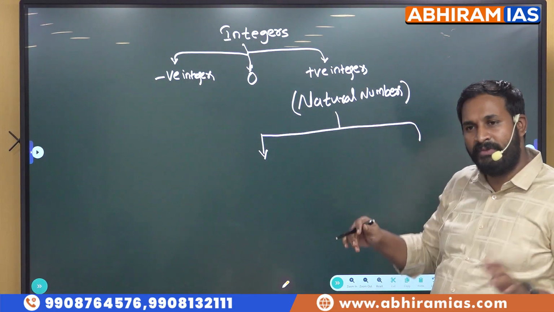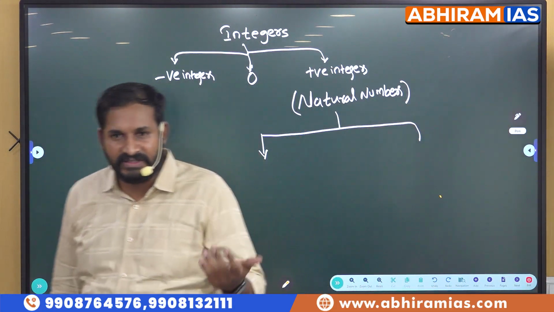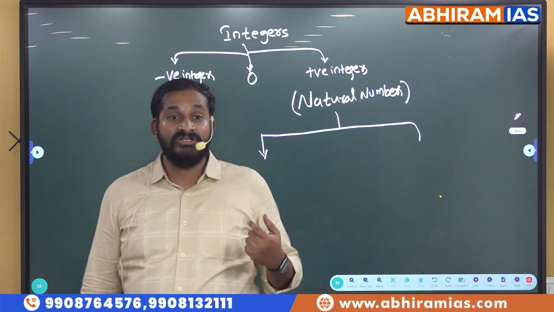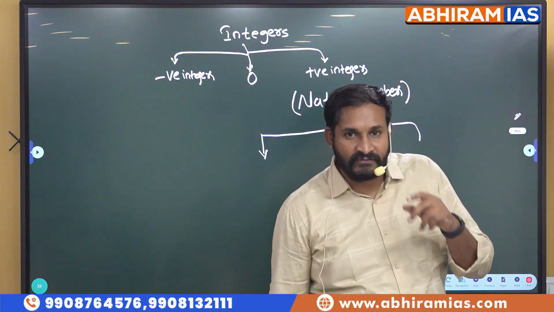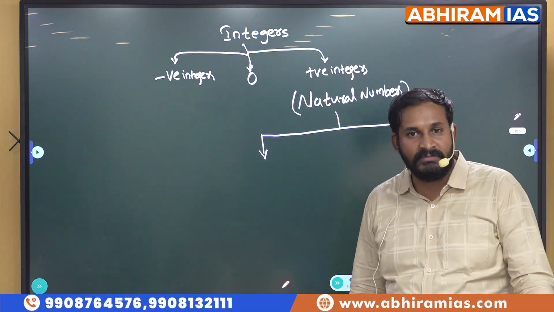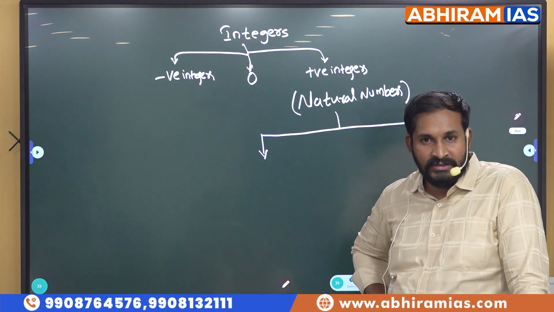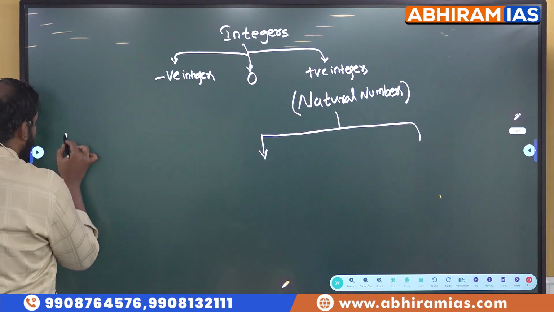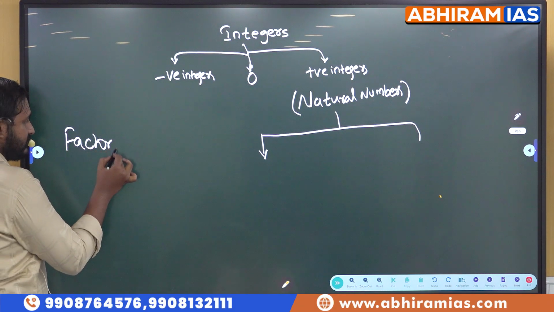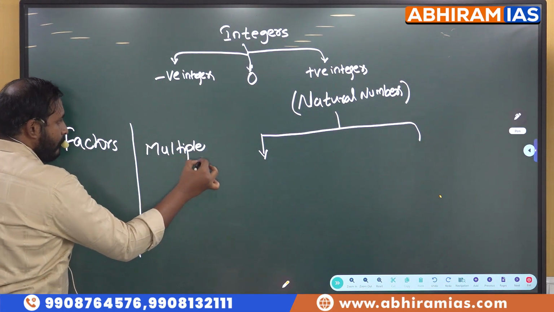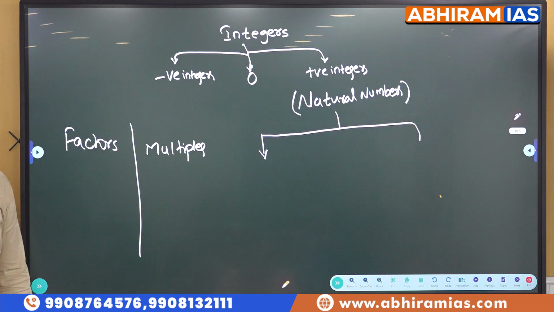Okay, leave that. Based on even and odd, we all know any number which is divisible by 2 is called an even digit, and which is not divisible by 2 is called an odd digit. Now, based on factors, students, these natural numbers are divided into 3 categories. First of all, what are called factors and what are called multiples? Which numbers do we call factors?